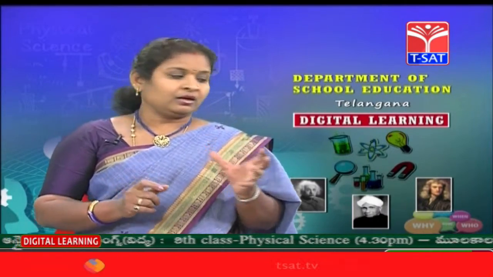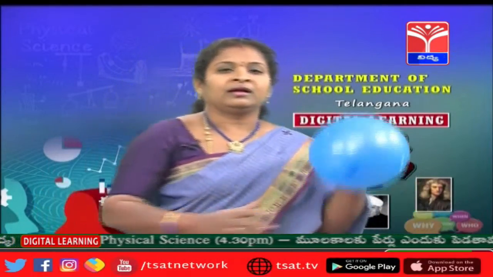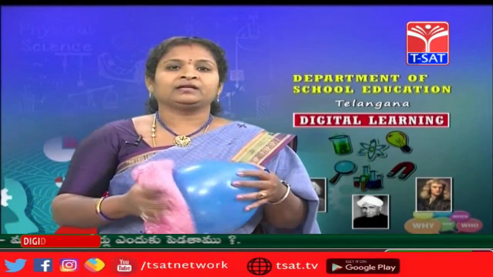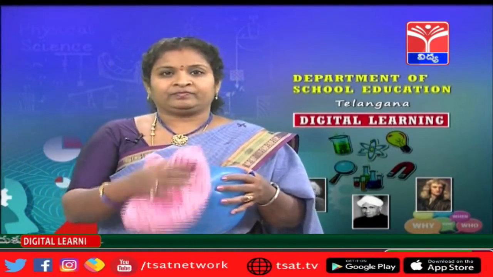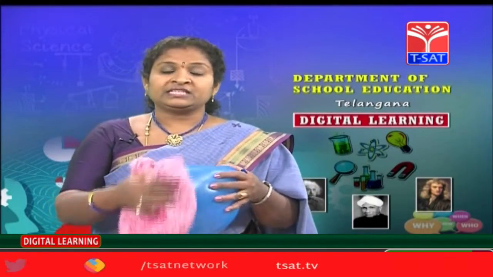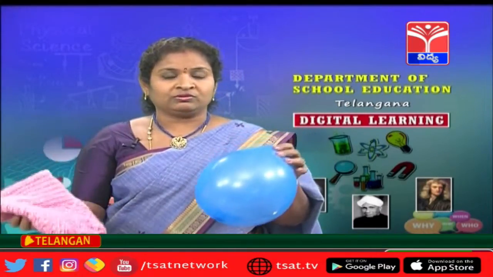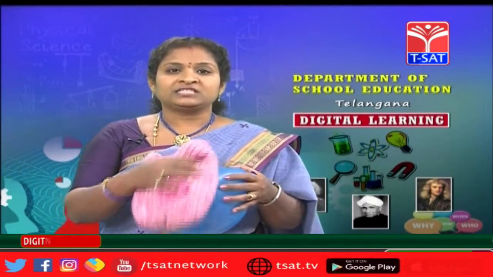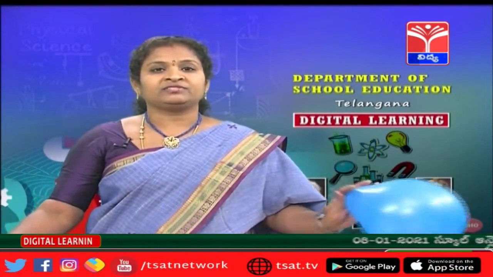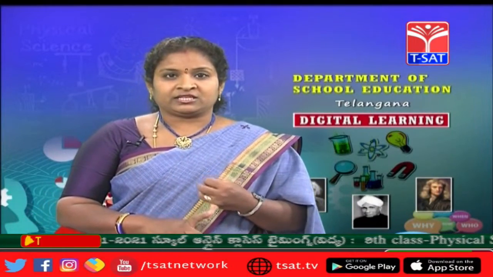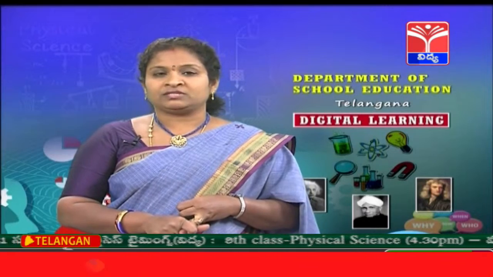So when a balloon or any substance is rubbed with another material, these electrons get transferred from one object to another object. This is called the transfer of charges. So what are the two types of charges? One is negatively charged electrons and the other one is positively charged protons.